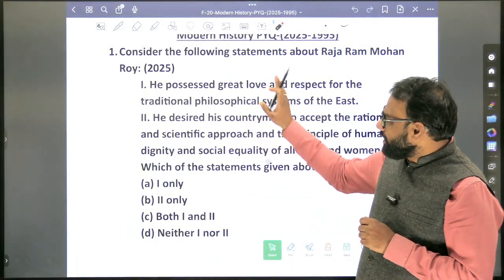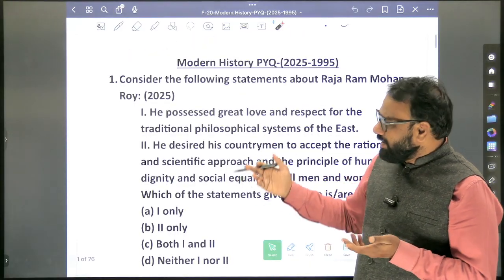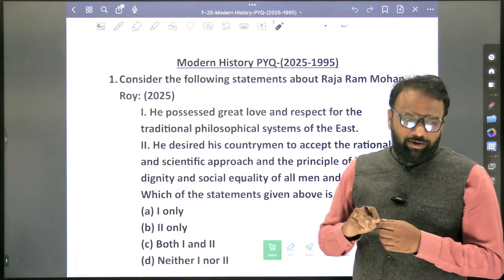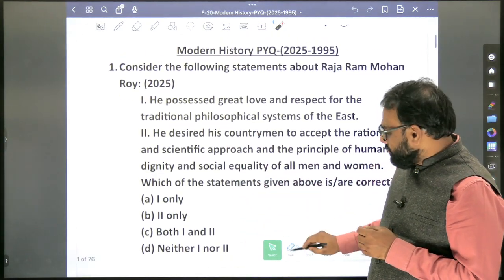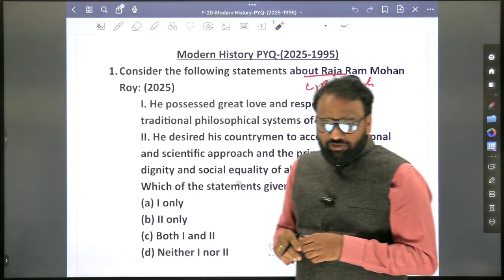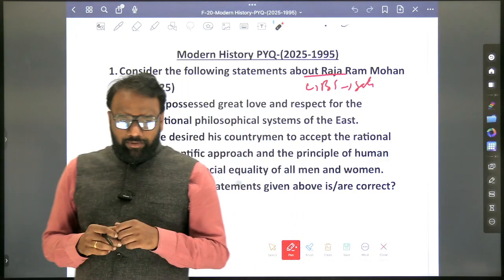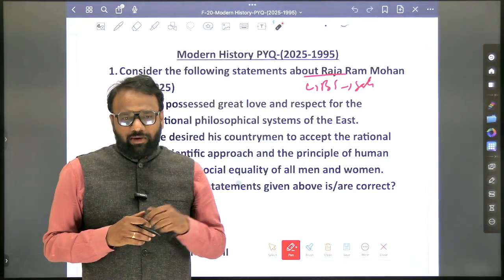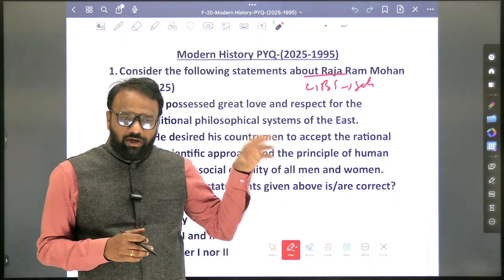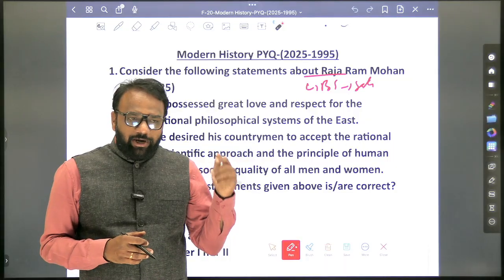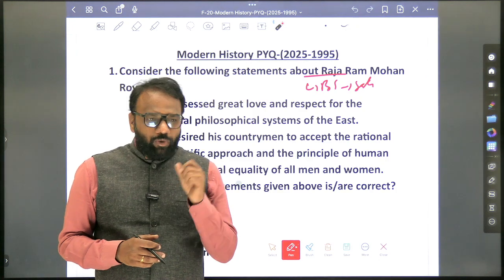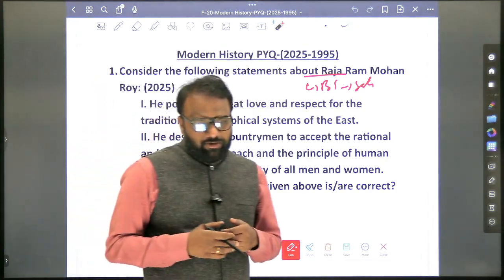So in this context of Raja Ram Mohan Roy, they asked a question. There are very few chances that they may ask the same question next year. But based on this, which other things will you prepare? Associated with Raja Ram Mohan Roy, you will prepare Brahma Samaj. You will prepare about the Sati system. For example, during the abolition of the Sati system, who was the viceroy? Who played an important role here, apart from Raja Ram Mohan Roy? See, this is how we are supposed to think. Raja Ram Mohan Roy, important agency is Brahma Samaj, and he played an important role in the abolition of the Sati system. So when the Sati system was being abolished, who was the viceroy? That thought process you will subject yourself to.